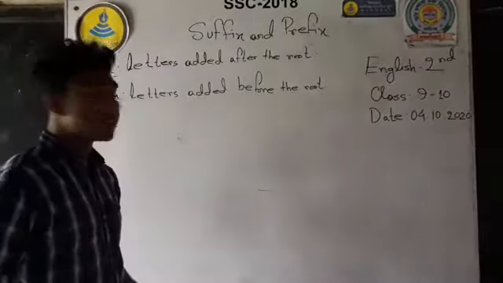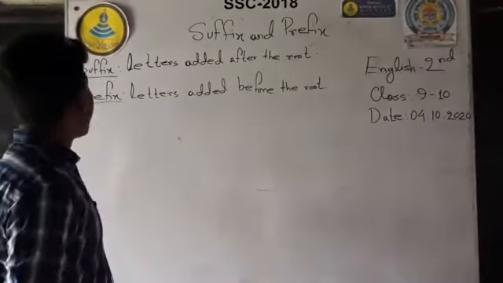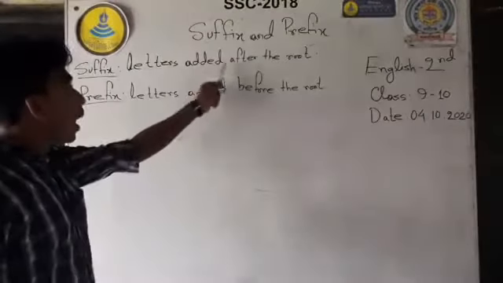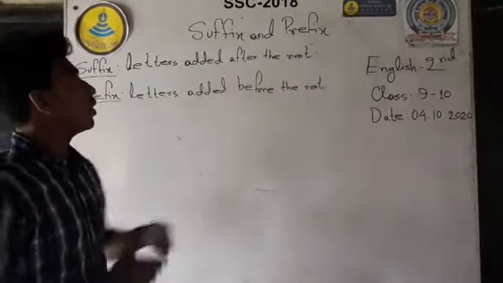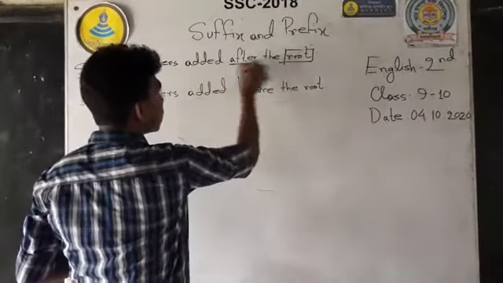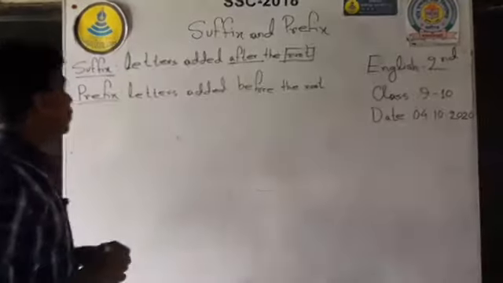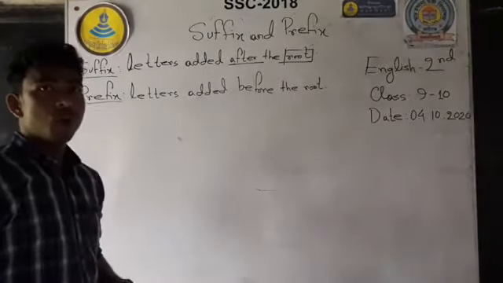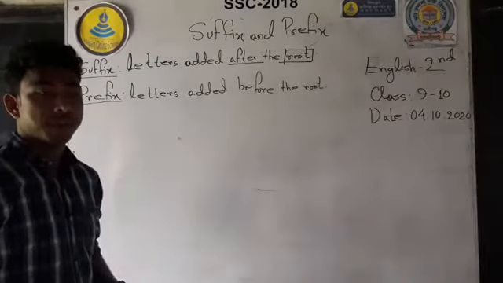So let's start. What is suffix? Letters added after the root. After the root word, whenever some letters are added, we call this word a suffix.